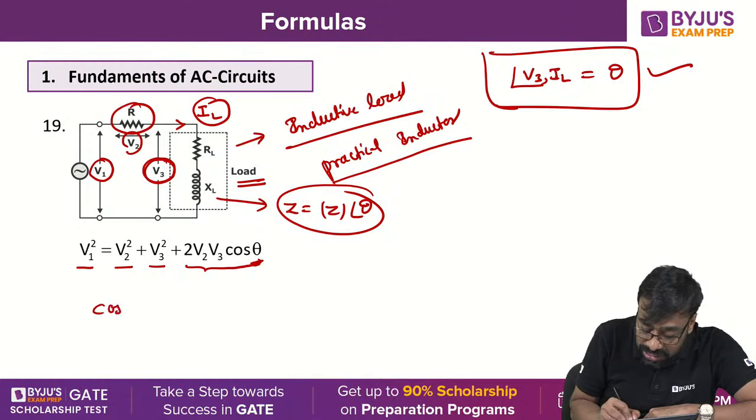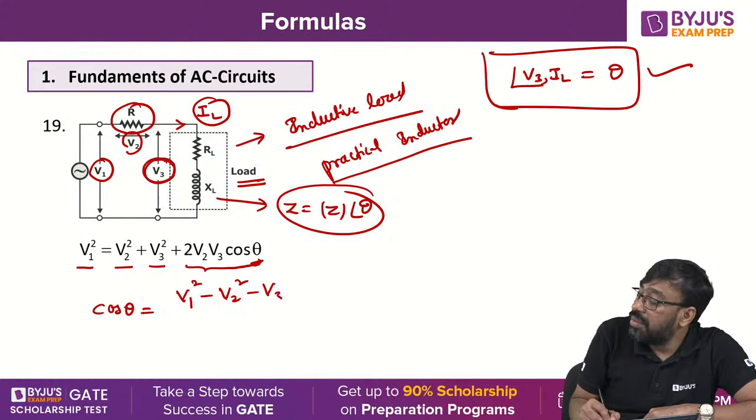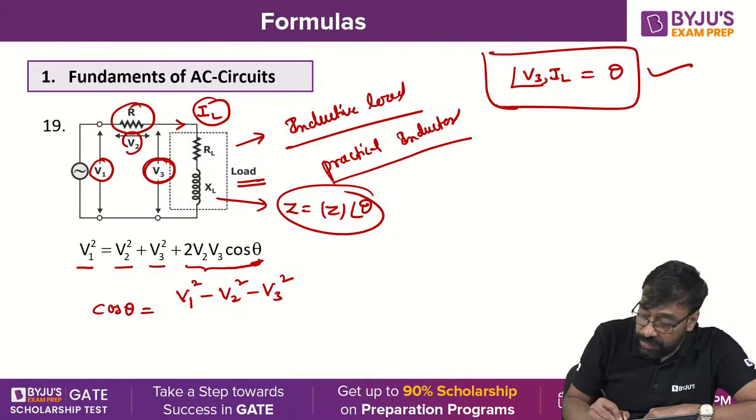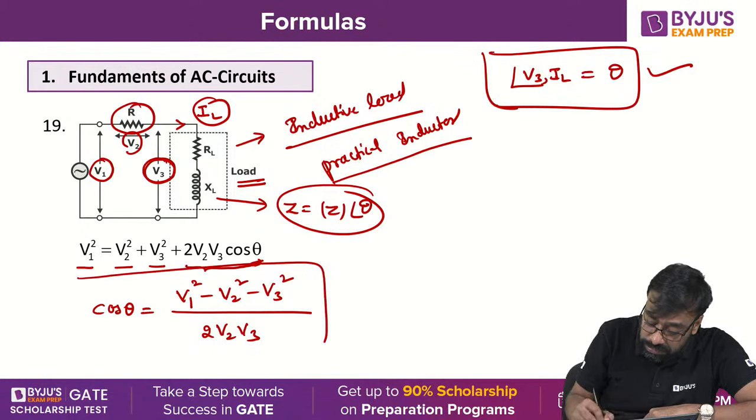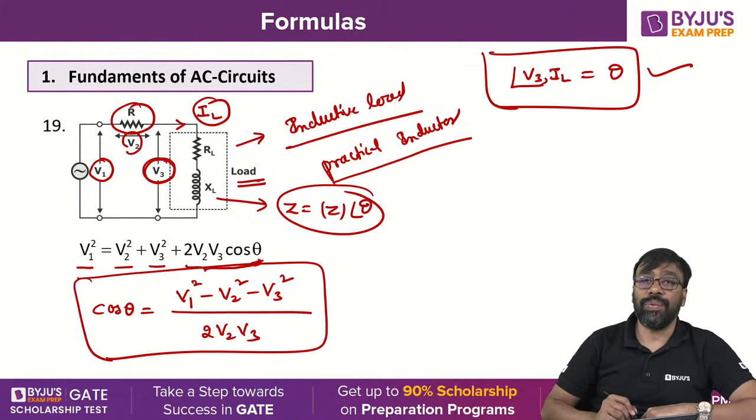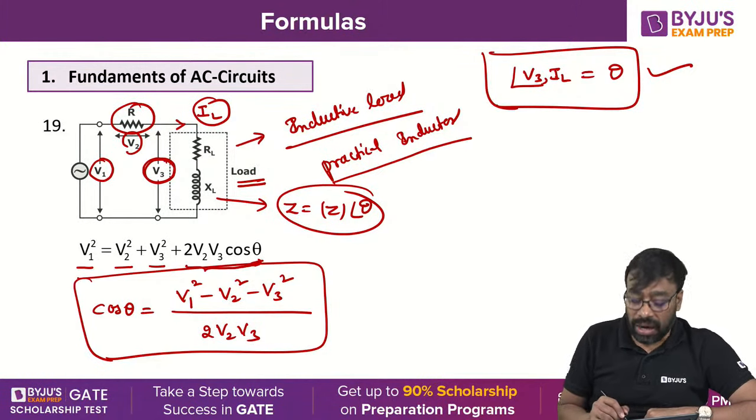So cos theta can be determined as V1 square minus V2 square minus V3 square, divided by 2 times V2 V3. Is it clear, all of you?